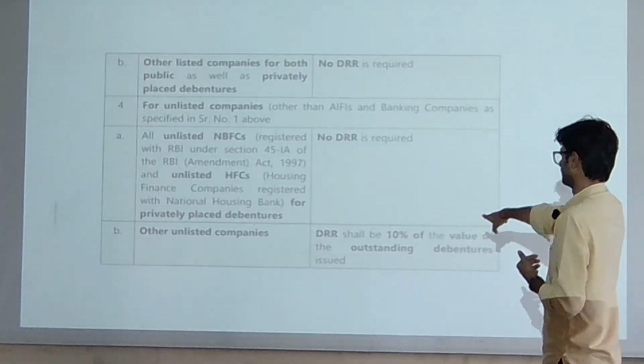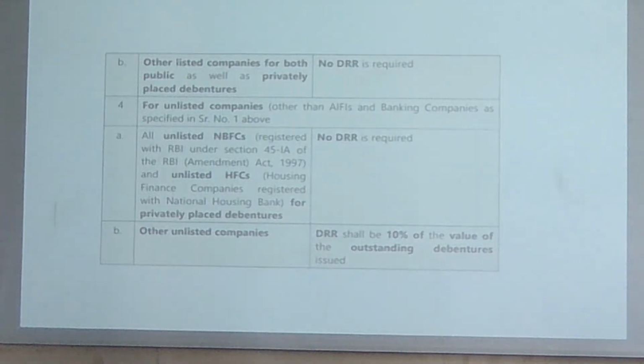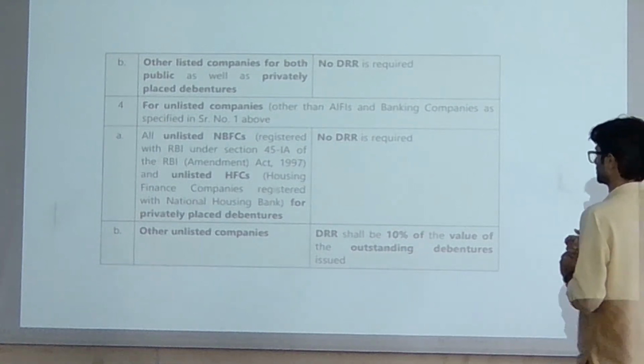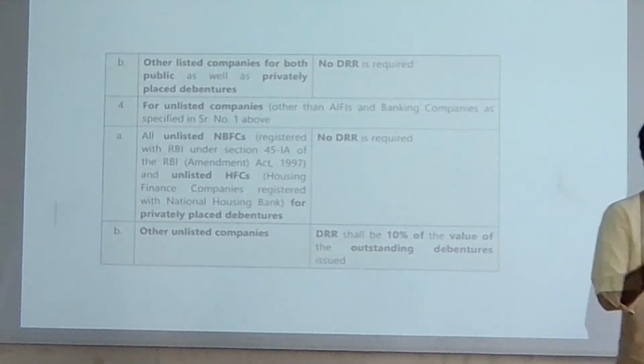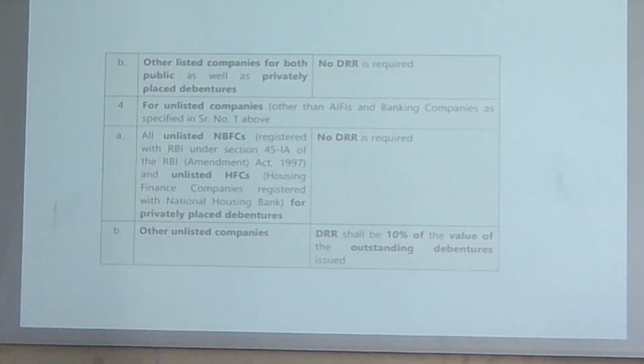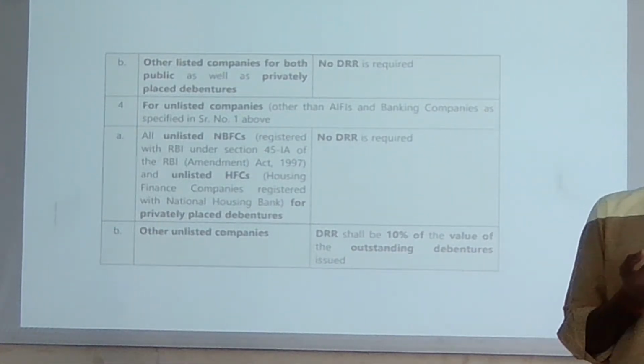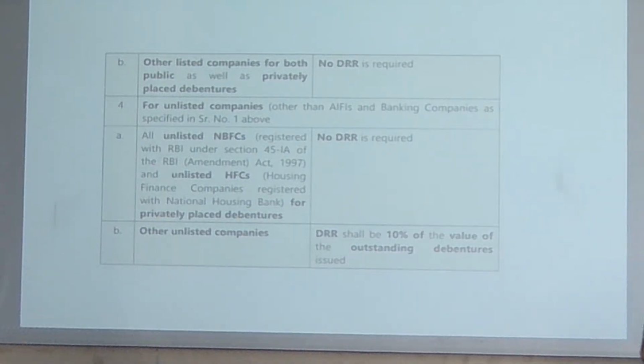Other unlisted companies, you can see here, DRR shall be 10% of the value of the outstanding debentures issued. It means only 10%. What about the 90%? Any idea how I'm going to generate 90% funds for the redemption of the debentures? And that is the biggest limitation of redemption out of profit, because you are assuring yourself for only 10%. What about the 90%?